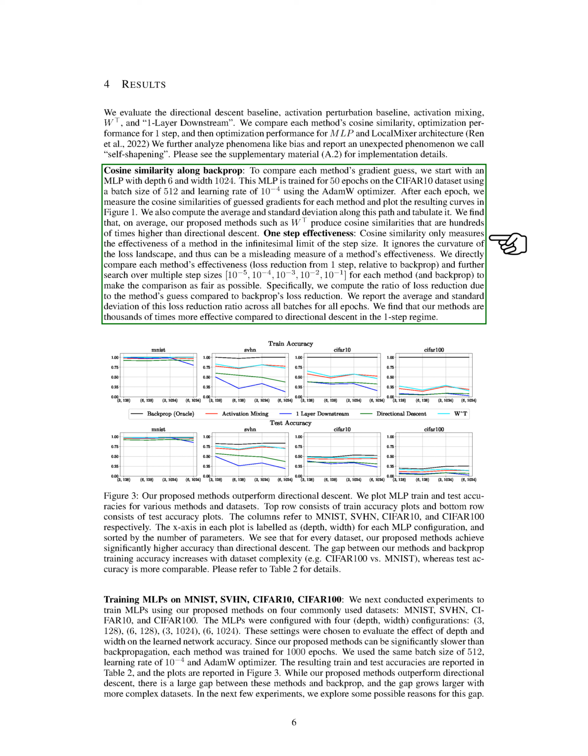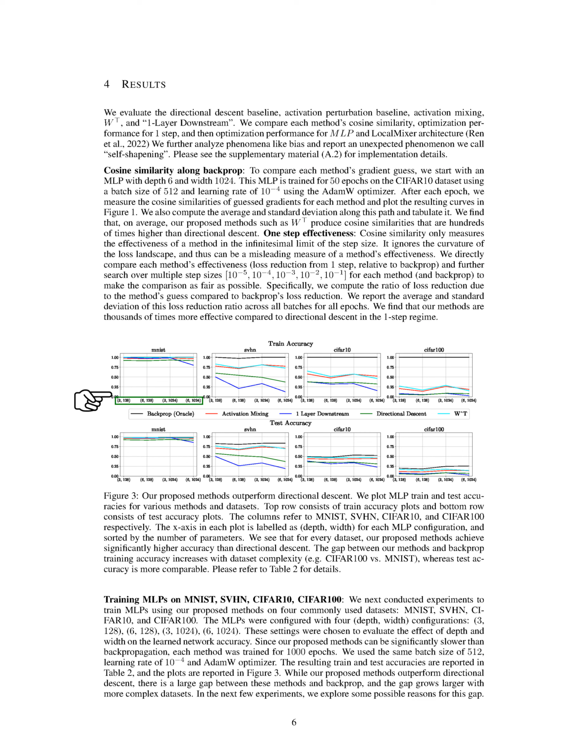We also directly compare each method's effectiveness in terms of loss reduction from one step, relative to backpropagation, and further search over multiple step sizes for each method to make the comparison as fair as possible. We find that our methods are thousands of times more effective compared to directional descent in the one-step regime.